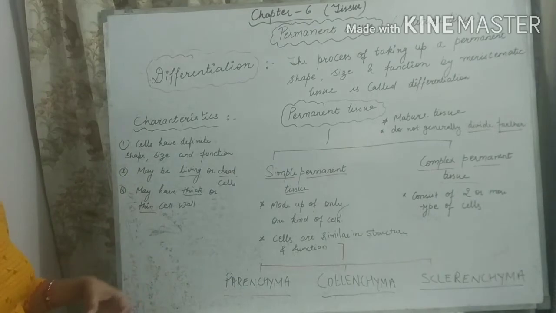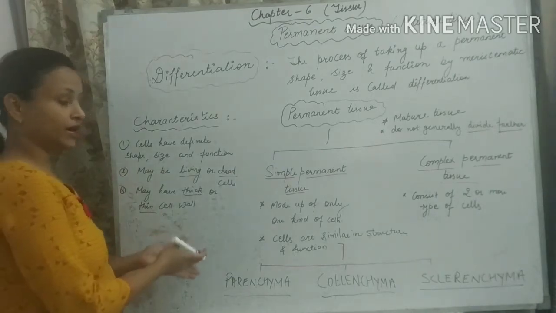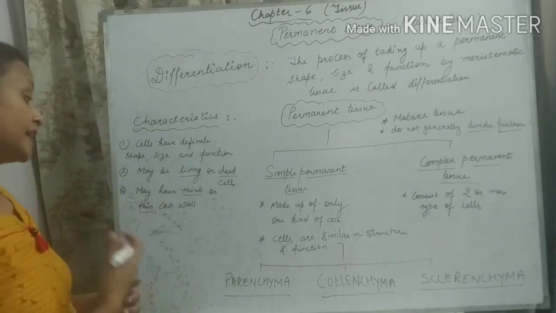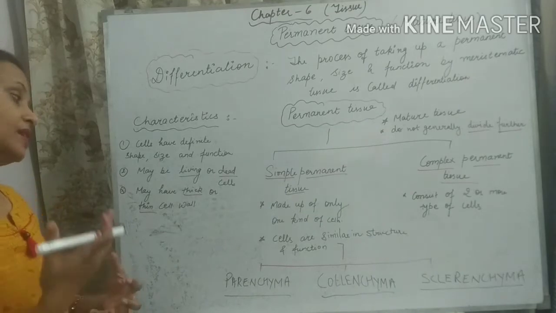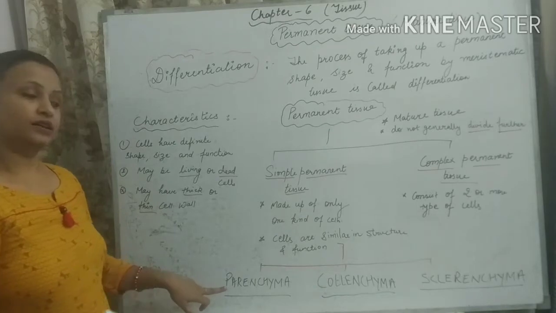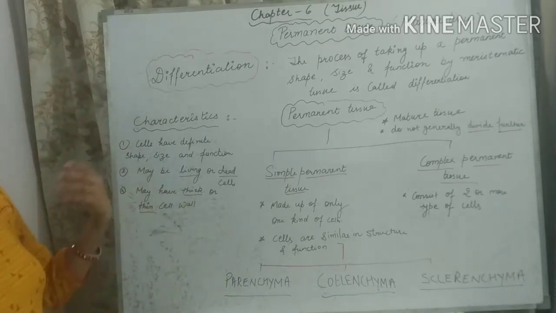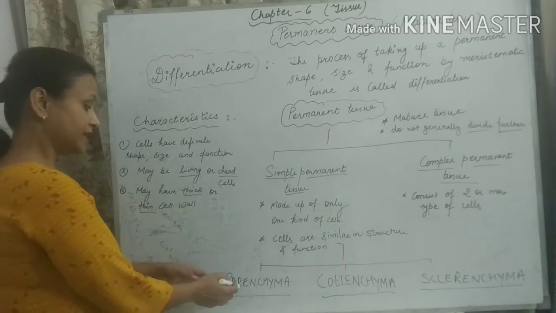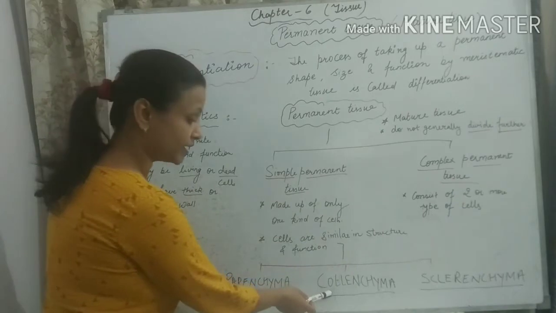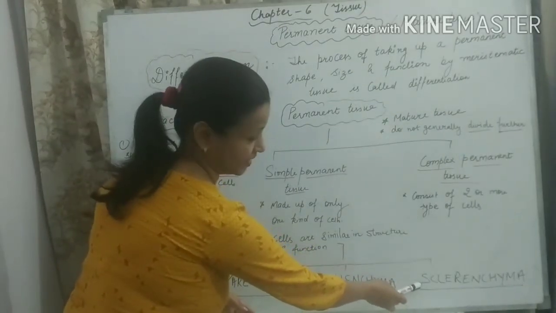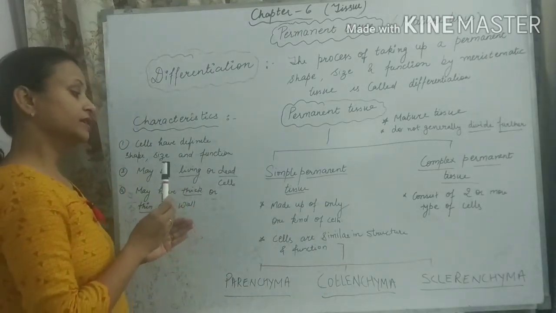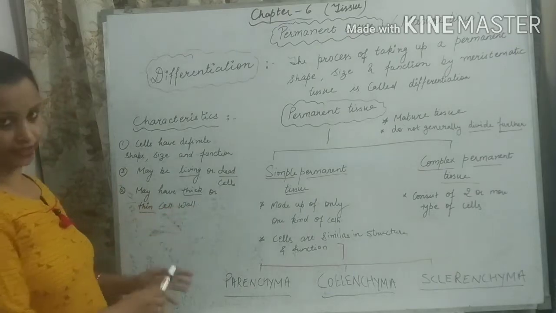I know that you all are wondering what these names are, but when you revise the names or write them down 2 to 3 times, I am sure you will definitely learn these terms. So just recall or revise this along with me, students. The 3 different types of simple permanent tissue: parenchyma, collenchyma and sclerenchyma. We will read all these 3 different kinds of tissues, their structure and their function in detail.